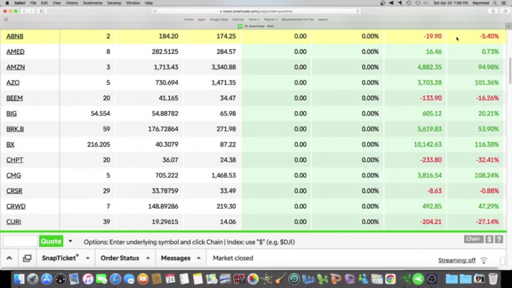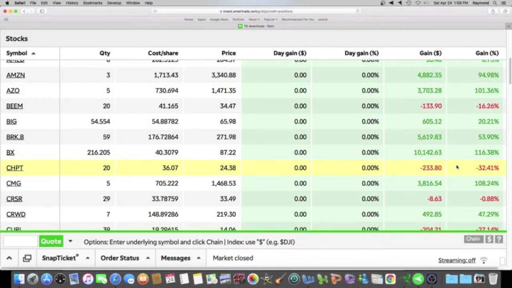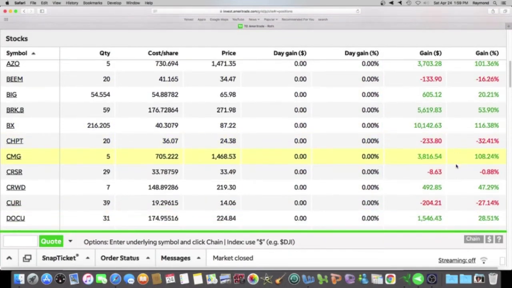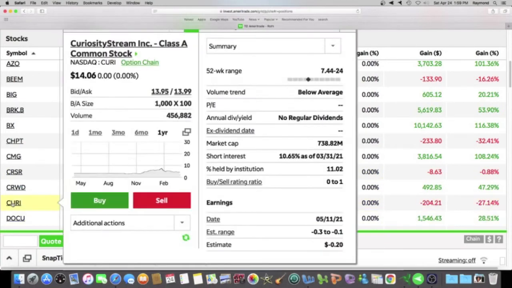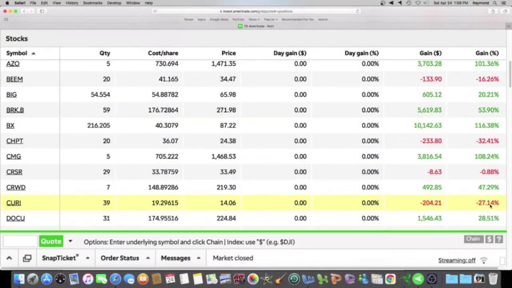Let's look at my Roth IRA and let's see what it does. So here it is. Stock ticker CURI. I own a stock, Curiosity Stream Incorporated, and I am negative. I am losing money. I'm down negative 27%. I lost over $204.